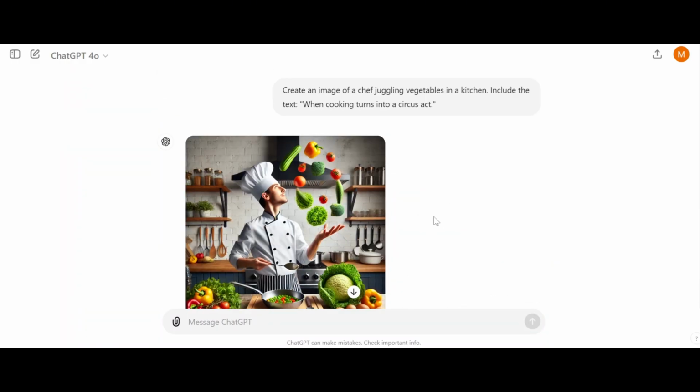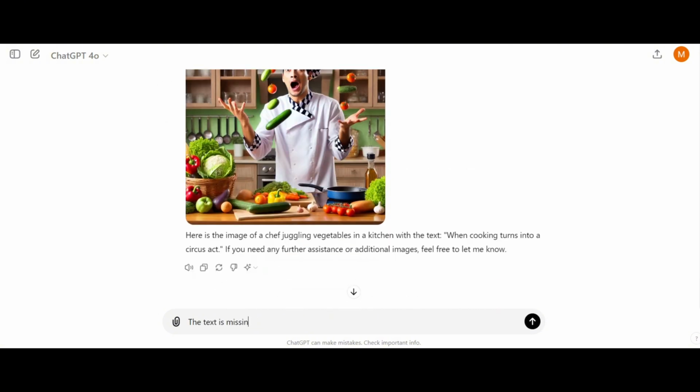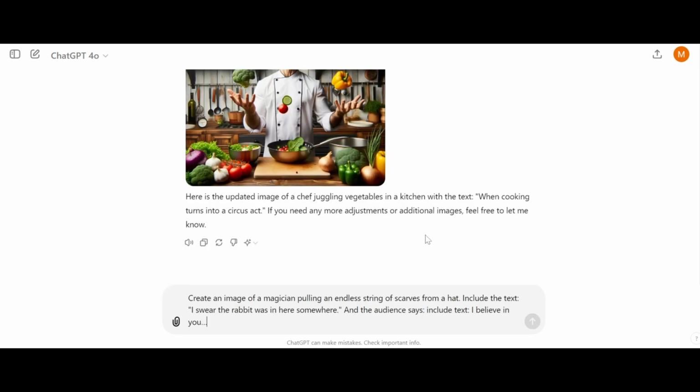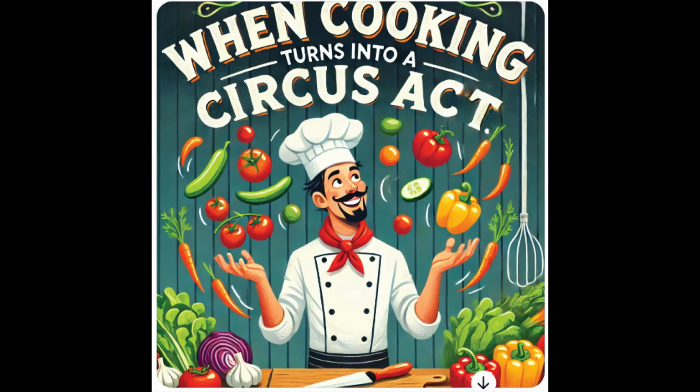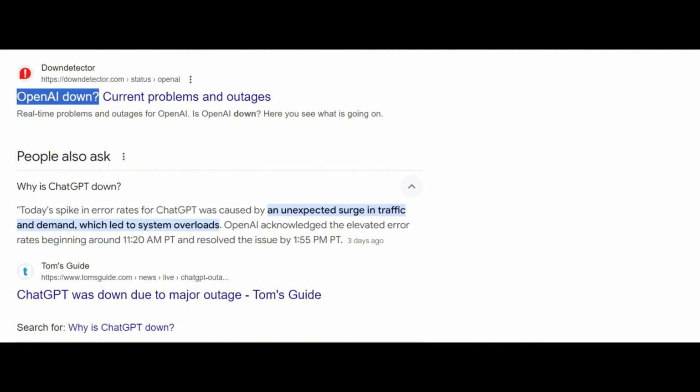No text. I tried another time. No text. I pushed the AI and sometimes it works. The text is missing. Nope. Next day, I got this. Do you believe this? Beautiful design. It looks like the OpenAI platform for ChatGPT might have gone down the other day.